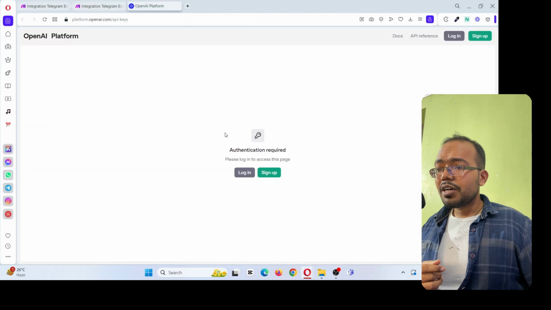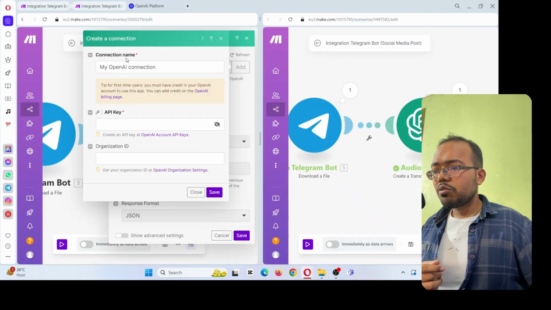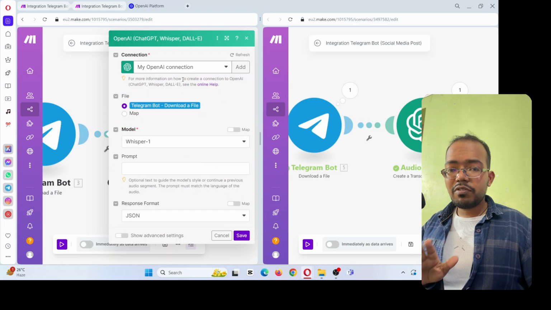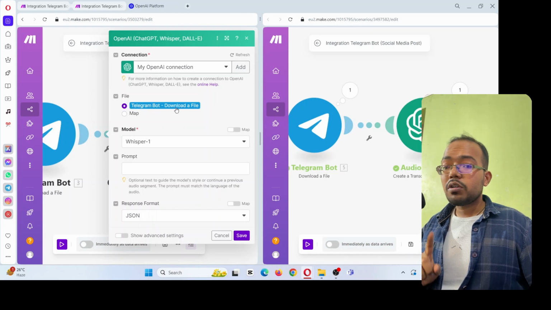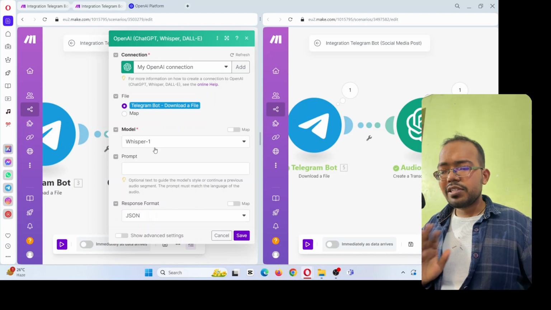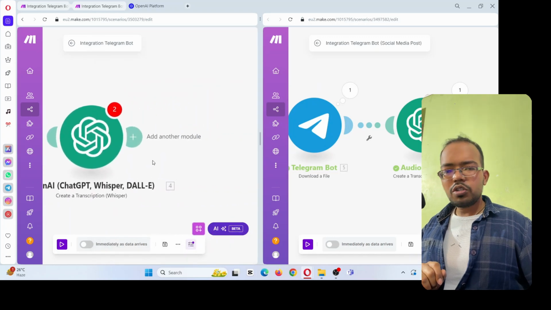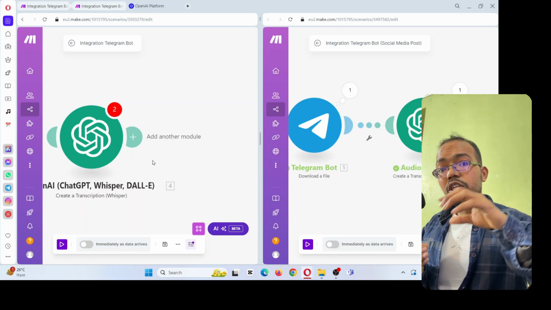Once you get the API key from here after signing up and paying for the tokens, you can come over here, put the API key here and click on save, and then your connection will be established with OpenAI. Now make sure you choose this Telegram bot download a file option. We don't need to map it manually, and leave everything else like this. Click on save. We need the JSON output format, nothing else. We need the Whisper AI model because that is the only one, then click on save. So far we take the audio format, download the file, and convert it into text.